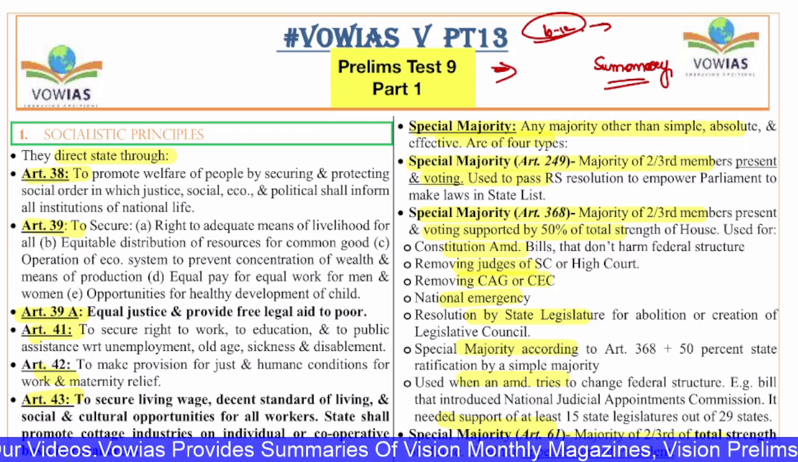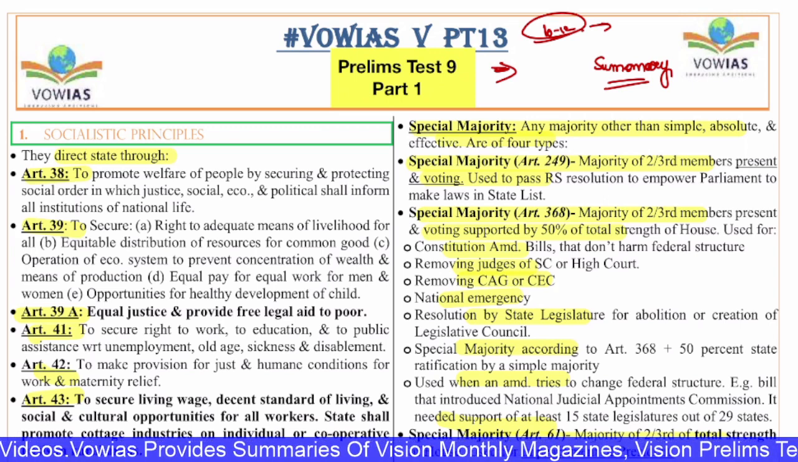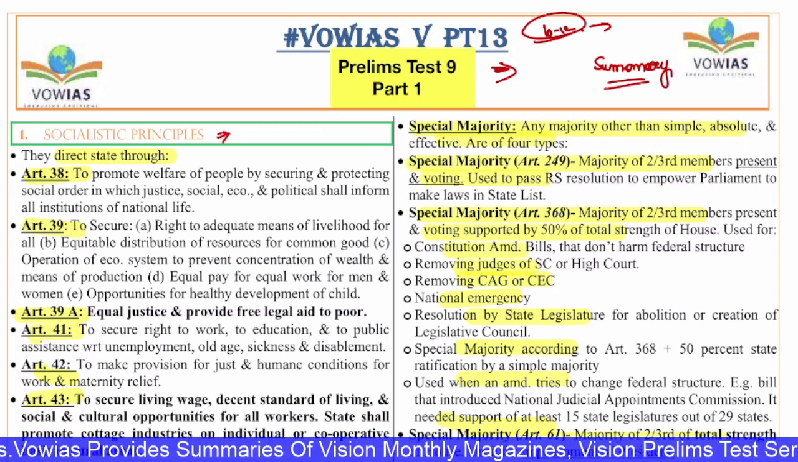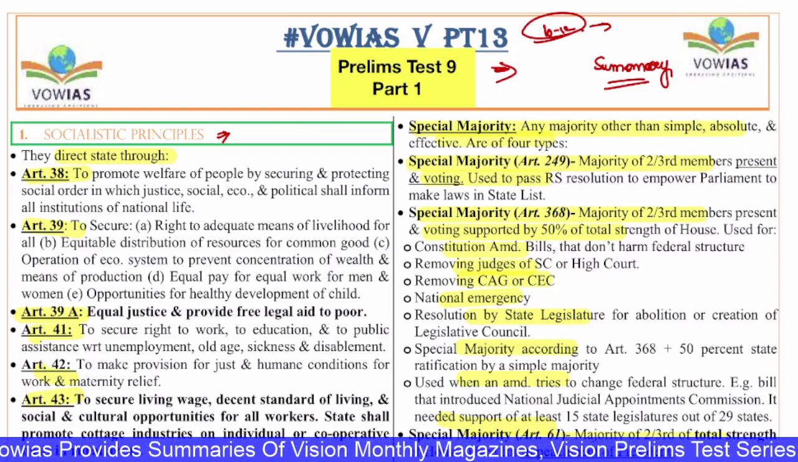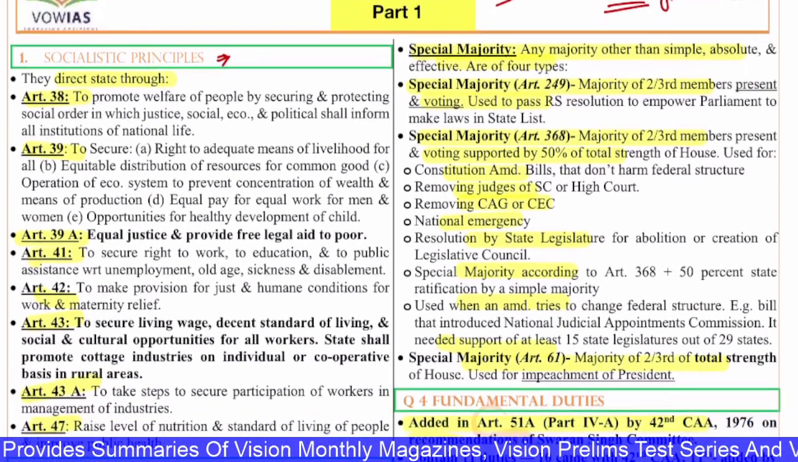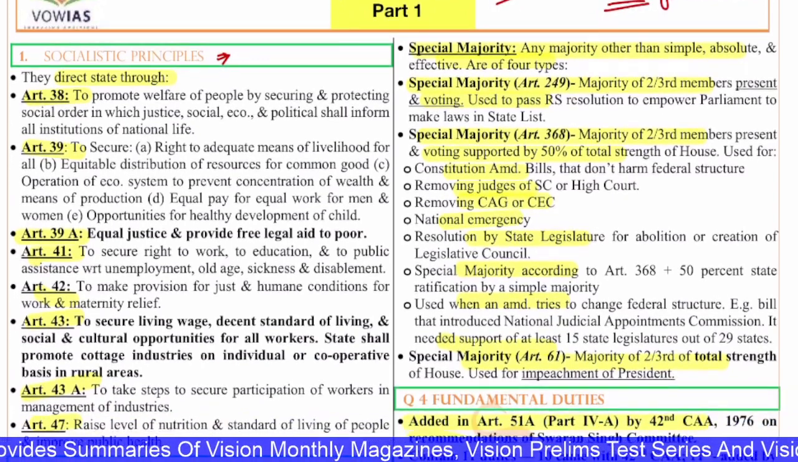Now let us quickly begin with the first question. The first question is on the socialist principles. If you see, India is a socialist country. That means it's not completely socialist, but we have that socialist lean because it is clearly mentioned in the preamble. So the state, and along with that, another important thing is the DPSP.